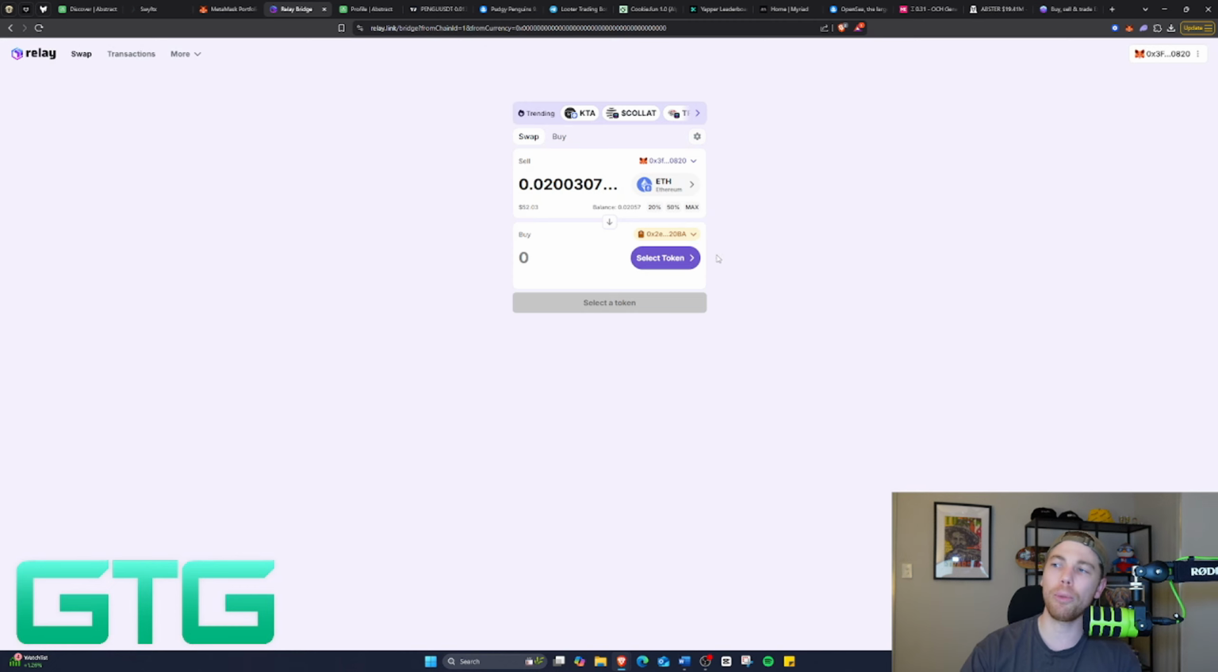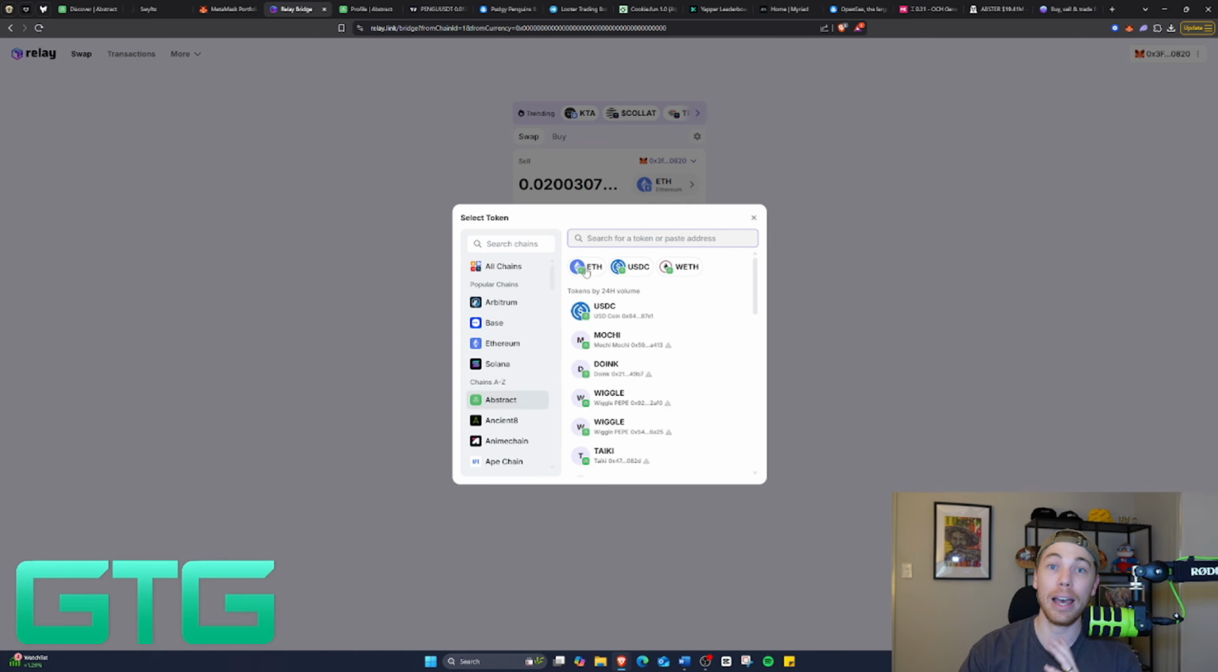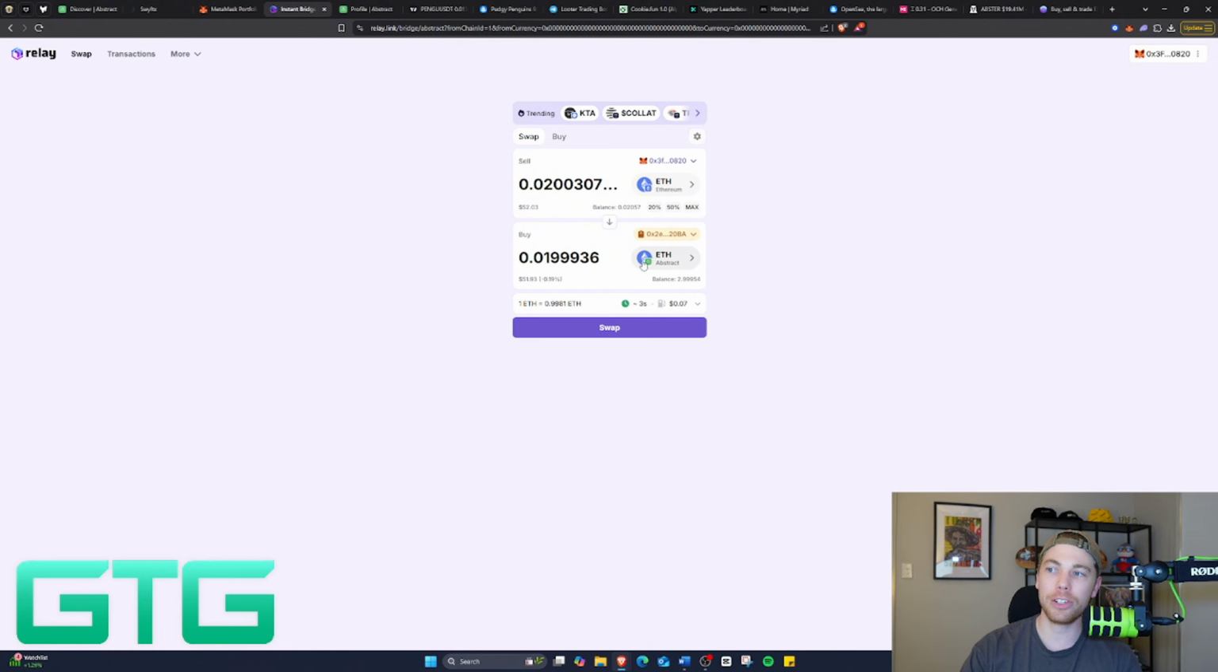Now, this is the important part as well. You're going to click select token. You're going to change that chain to Abstract, and then you're going to change what token you want to receive on Abstract to Ethereum on Abstract. So as you can see here, it's going to have Ethereum in the background, Ethereum at the top, but the mainnet little token is going to be that square in the bottom right corner. So you have ETH on ETH, bridging from ETH on ETH to ETH on Abstract.